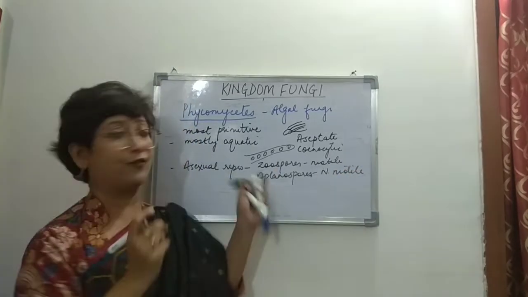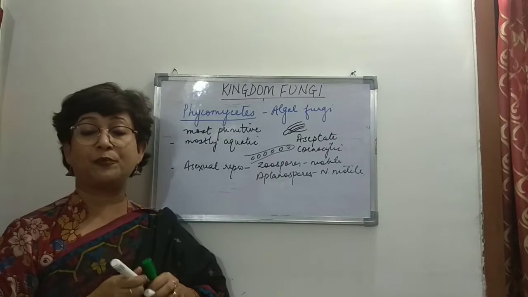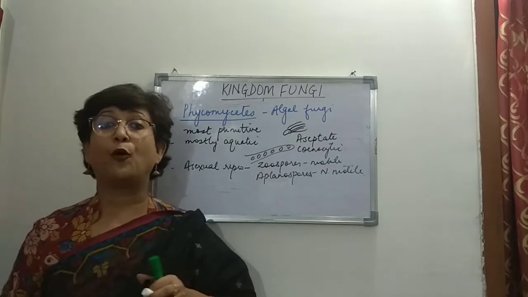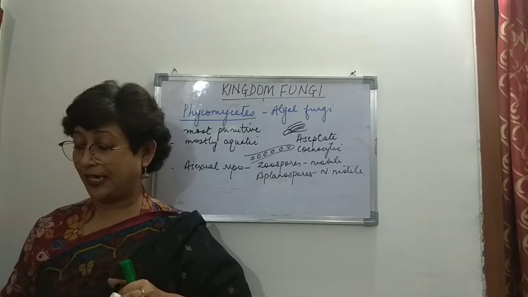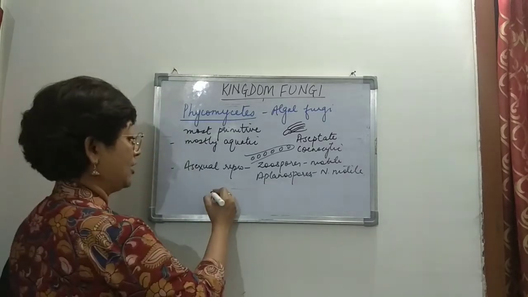So asexual reproduction takes place through these spores, and it takes place inside the sporangia. So that is again one characteristic feature, that it takes place inside the sporangia.